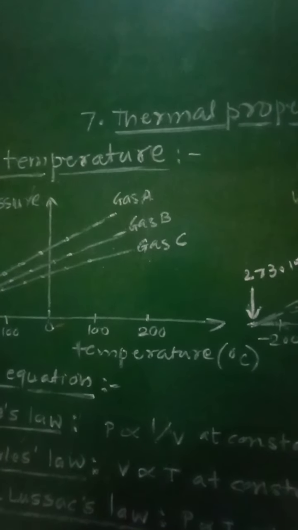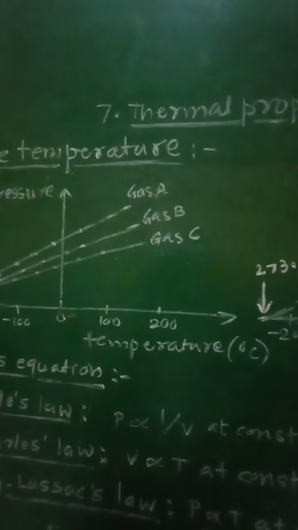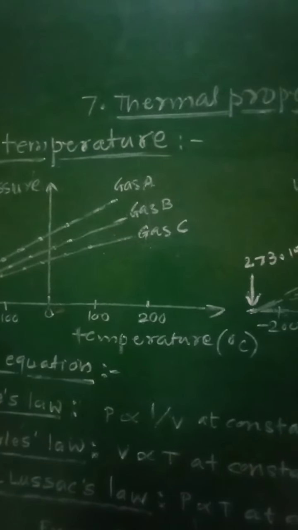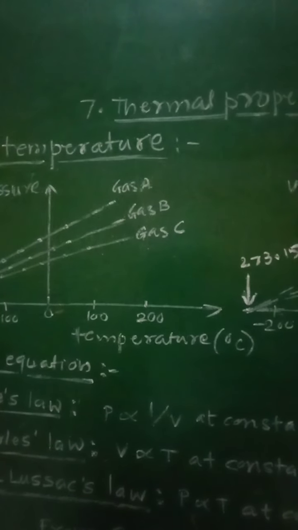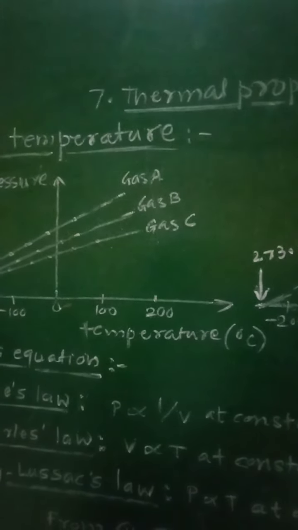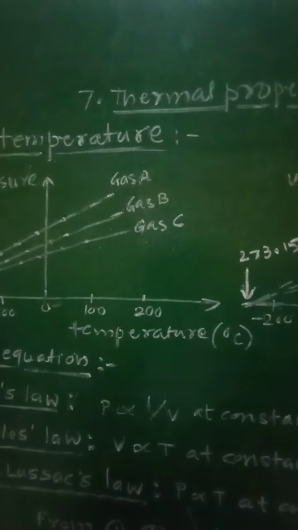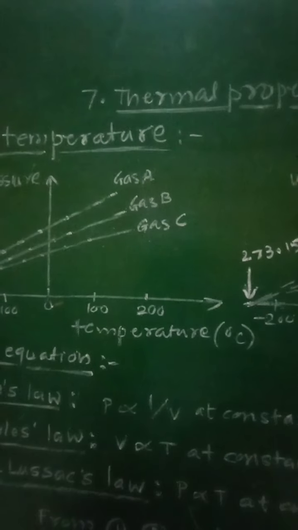Now, the pressure-temperature and volume-temperature graphs for a gas are straight lines. They show that the gases expand linearly with temperature.